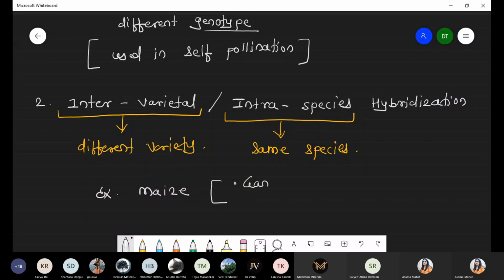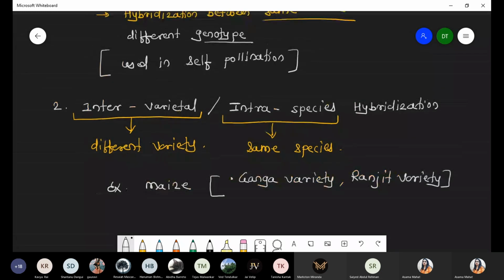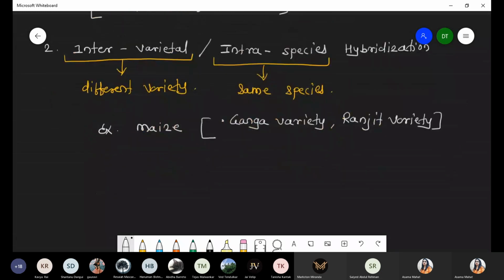Number one, Ganga variety of the maize, and the other one, Ranjit. Ganga and Ranjit are the two varieties produced by this hybridization technique. Number three, interspecific hybridization.